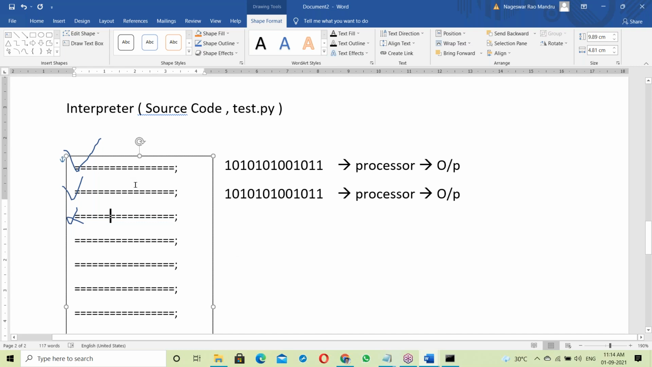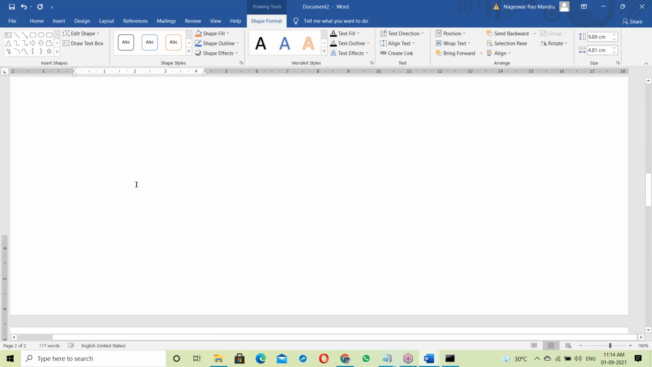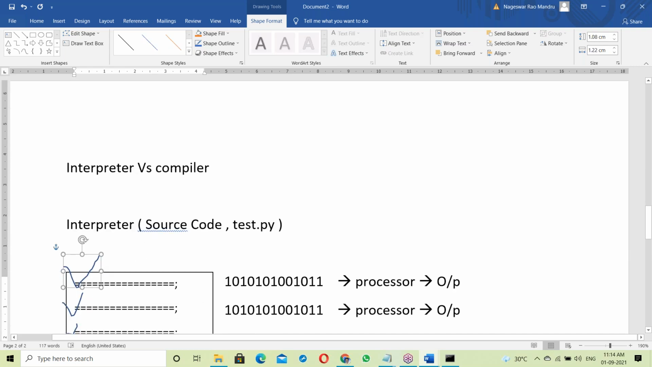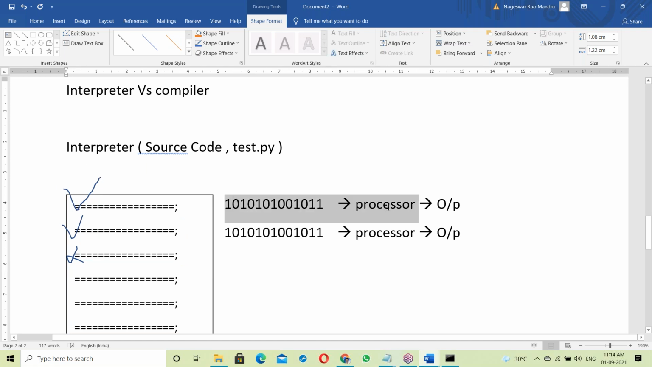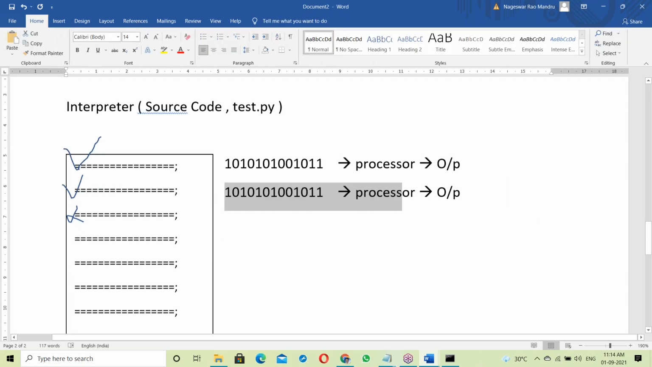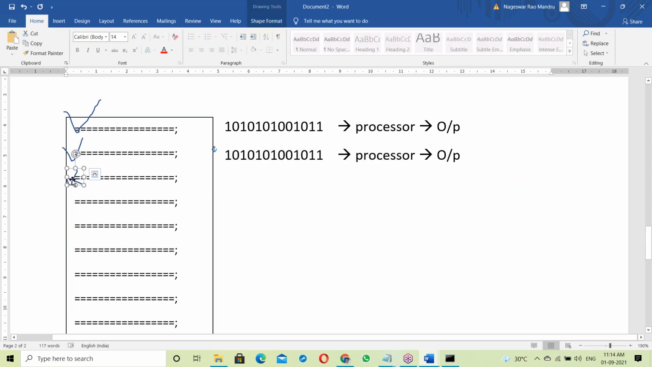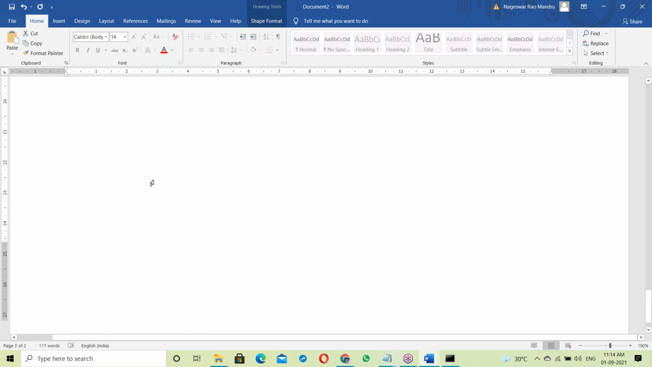So the interpreter checks the first statement. If the first statement is correct, it immediately executes, generating output. The second statement is also correct, it immediately executes. Suppose something is wrong here, it simply stops. It shows only one error.